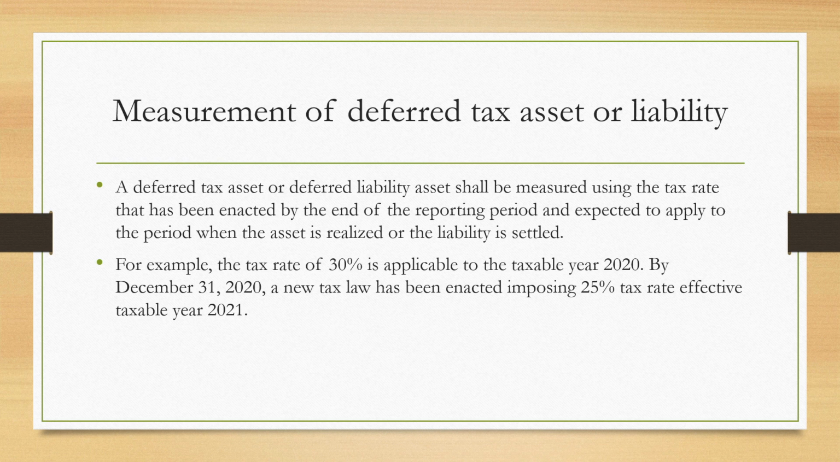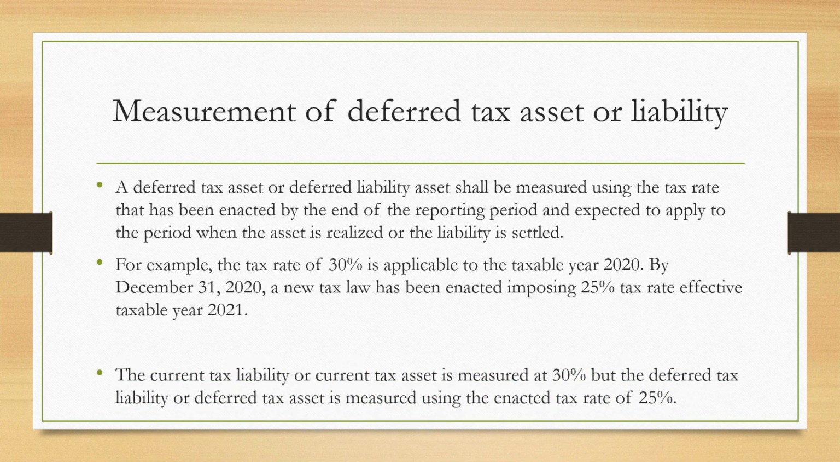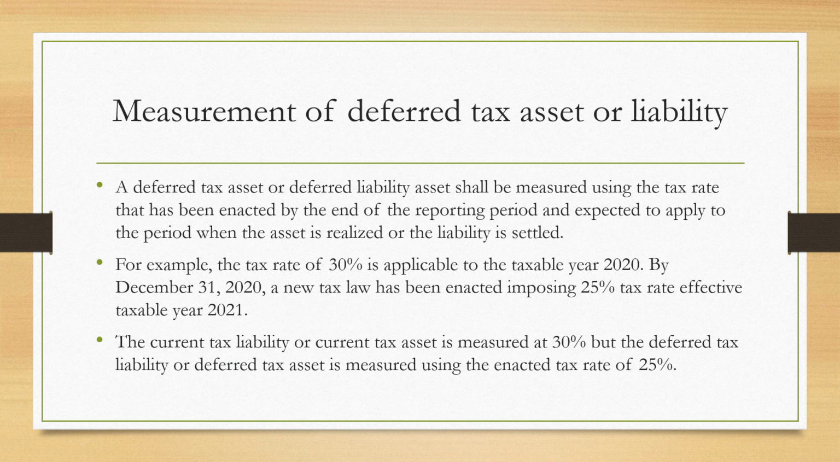By December 31, 2020, a new tax law has been enacted imposing 25% of tax rate effective taxable year 2021. The current tax liability or current tax asset is measured at 30%, but the deferred tax liability or a deferred tax asset is measured using the enacted rate of 25%.